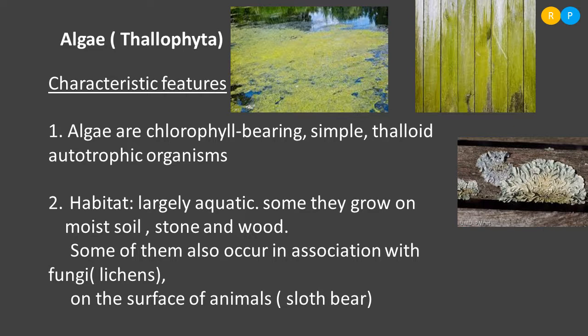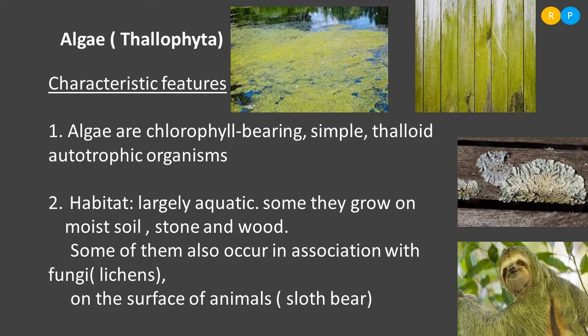The best example is sloth bear. So sloth bear is the animal. It is the slowest moving animal. So on the surface of sloth bear we can find green patches. So those green patches are nothing but growth of algae.